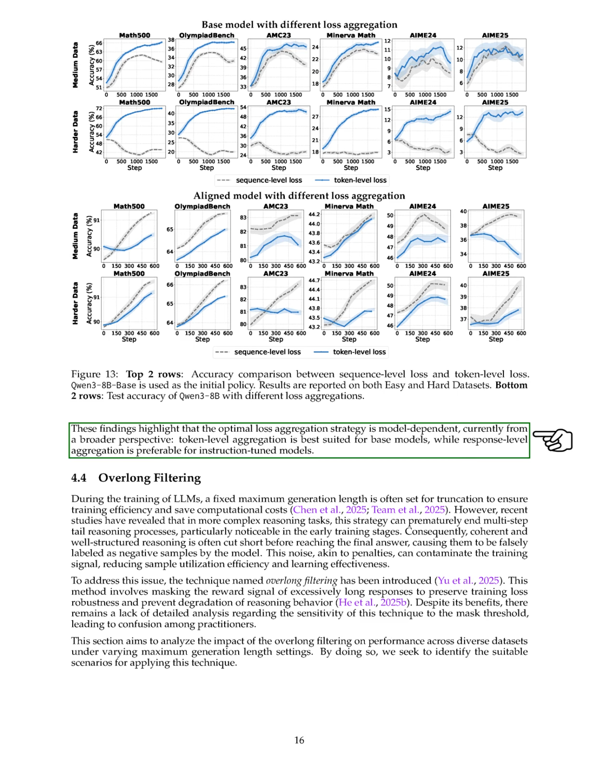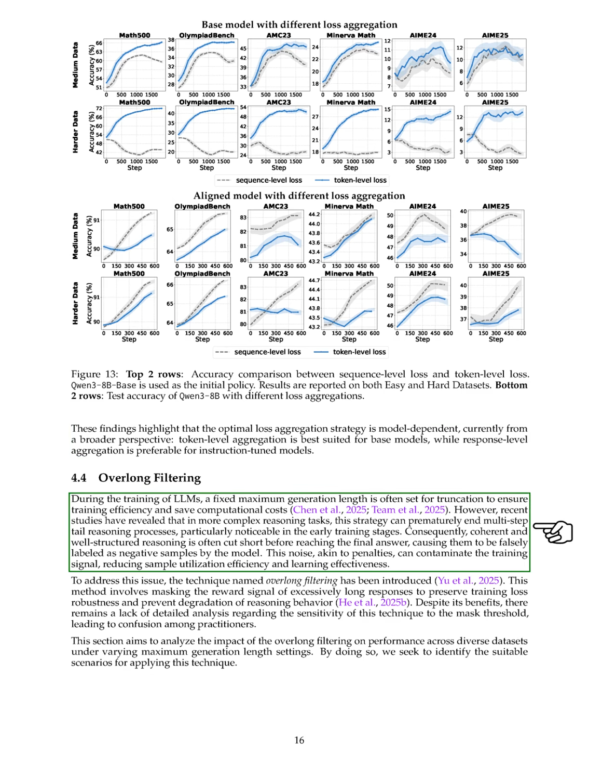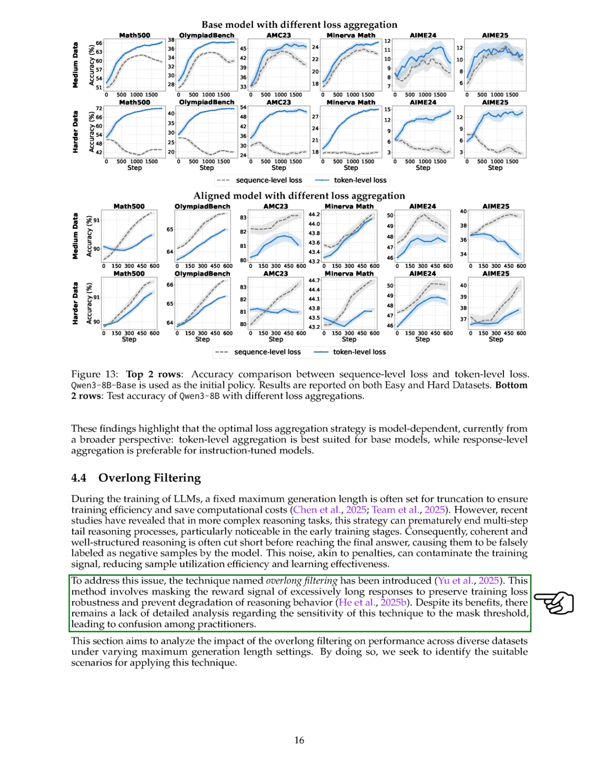Lastly, we address the issue of overlong filtering during training. A fixed maximum generation length can truncate complex reasoning processes, leading to incomplete answers being misclassified as negative samples. This can contaminate the training signal and reduce learning efficiency. To mitigate this, we introduce overlong filtering, which masks the reward signal for excessively long responses. We aim to analyze how this technique impacts performance across various datasets and identify the best scenarios for its application.